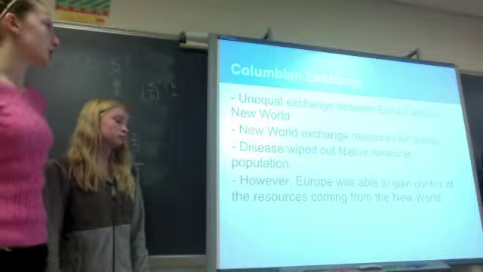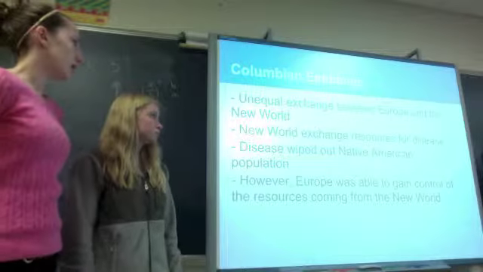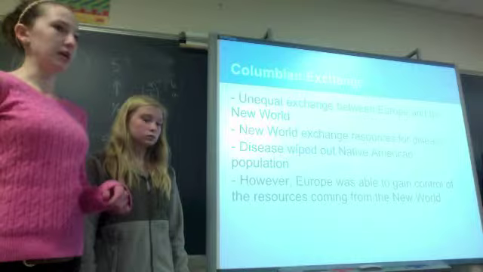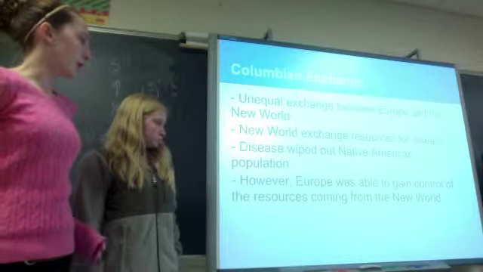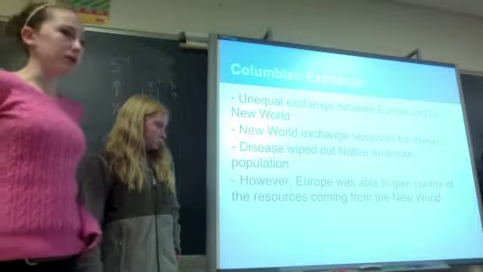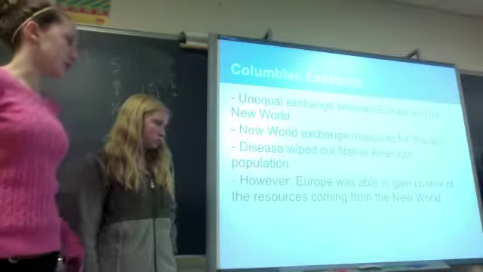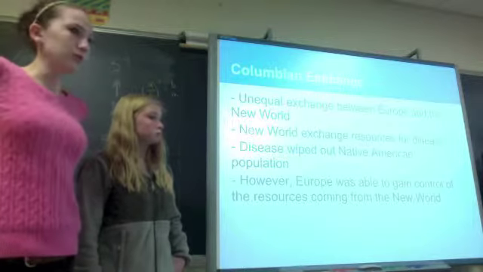The Columbian Exchange was an unequal exchange between Europe and the New World. The New World gave resources to Europe, but Europeans brought diseases to the Native Americans there, and that wiped out a lot of the Native American population. But that still allowed Europe to gain control of the resources coming from the New World, which helped them with the Industrial Revolution.